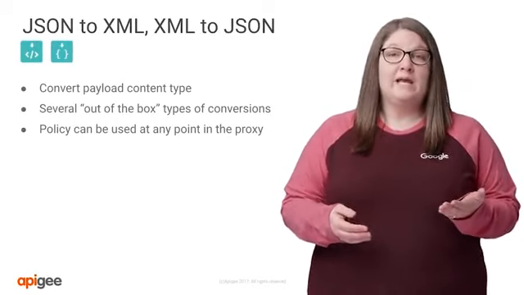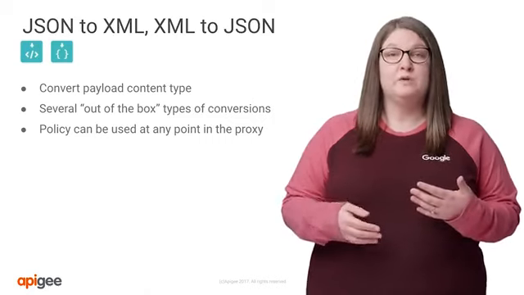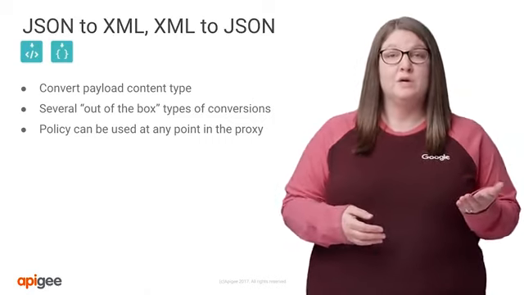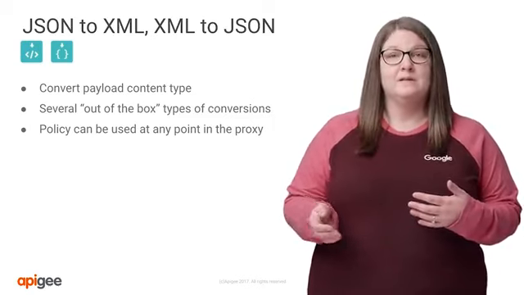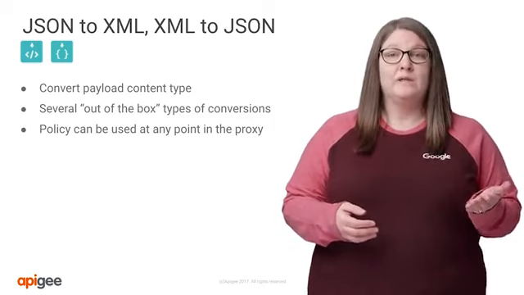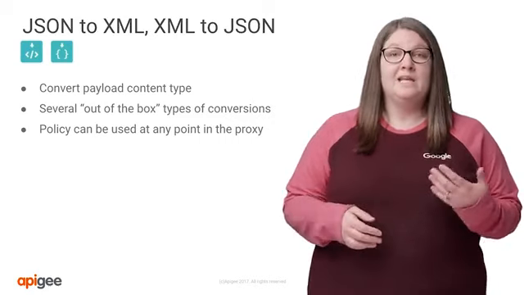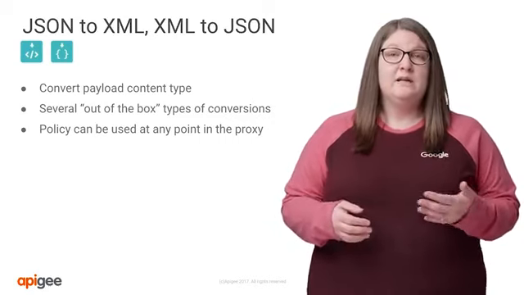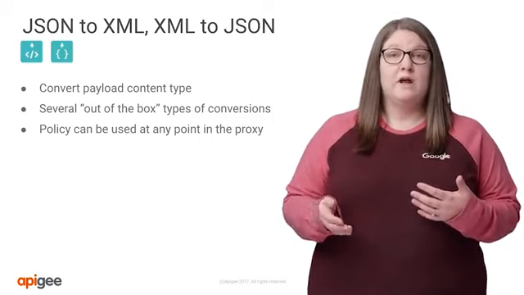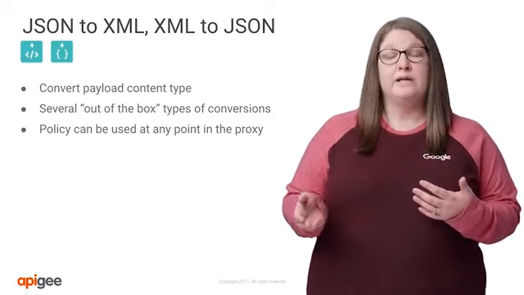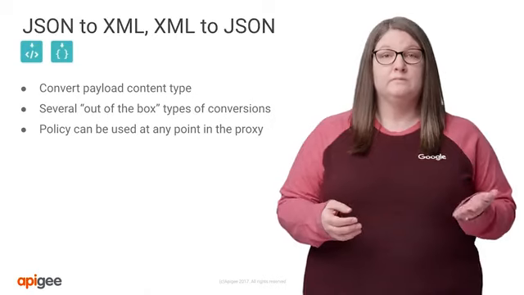These policies come in handy when you have a payload type mismatch between what you want to expose to the API consumer and what your target backend expects. For example, a legacy backend with XML support, but you still want to expose a JSON API. In addition to format transformation, these policies also give you control over how the payloads are converted through configuration without having to write custom code.